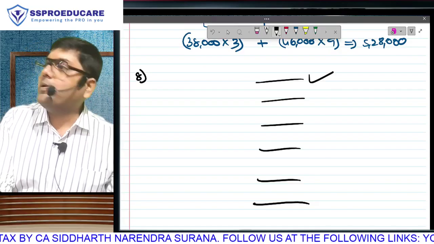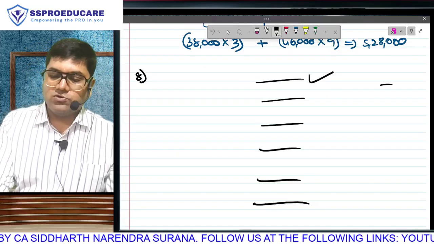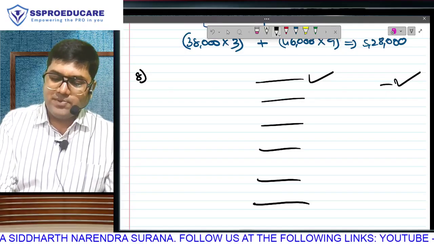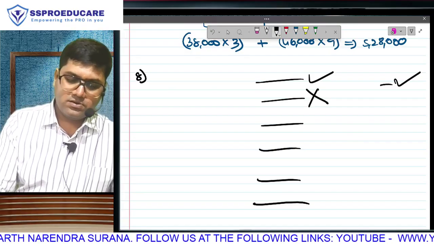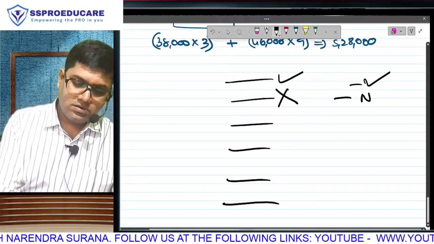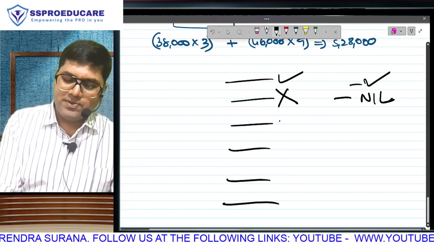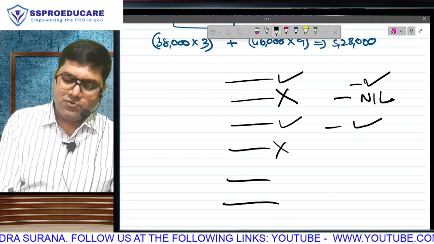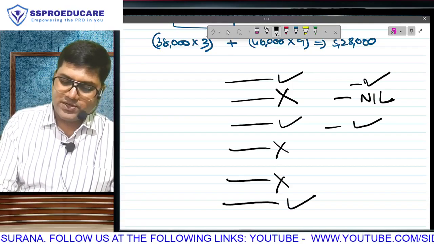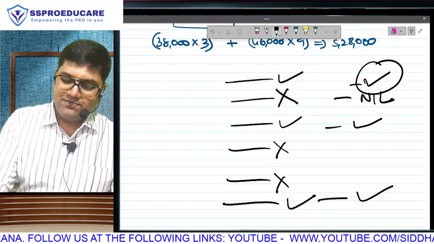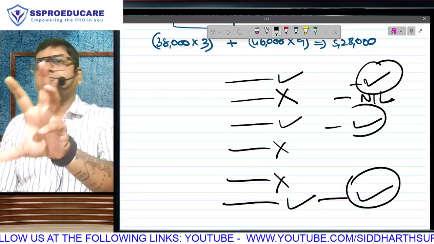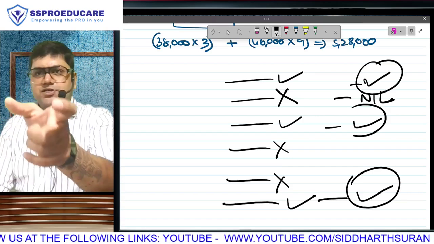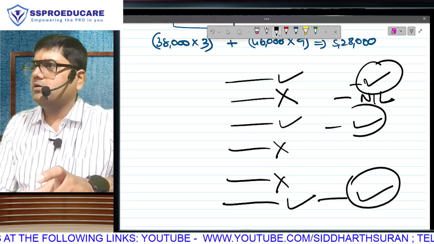Is this received from employer? Yes. So add it in the outer column. Is this received from employer? No. So don't take it. Third one, received from employer? Yes. So take it. Not from employer, not from employer, from employer. So take this last one. Ultimately the total of 1, 2 and 3 will become income from salary. I have to only decide received from employer or from anybody else. Whichever is received from employer, we have to take it.